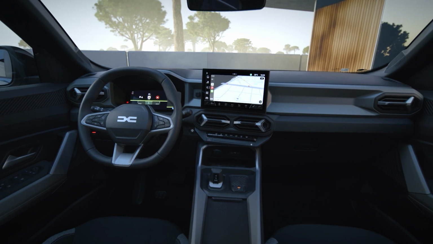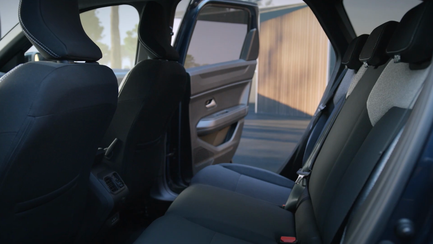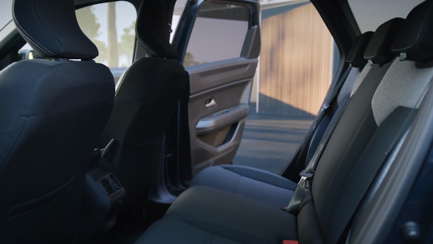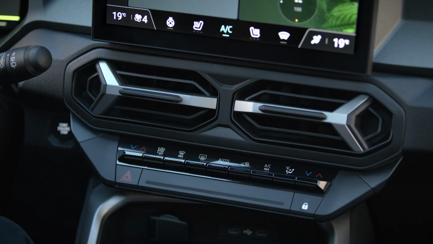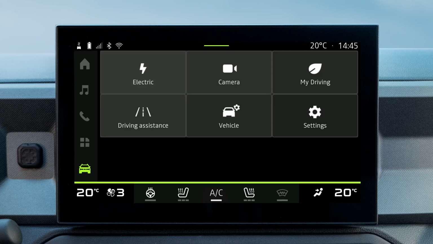The system increases the flow rate of air blown into the passenger compartment, and this optimizes the comfort of the passengers in the back. The system switches the air conditioning on and off for you when it's in automatic mode. Press this button to switch the air conditioning on or off yourself.